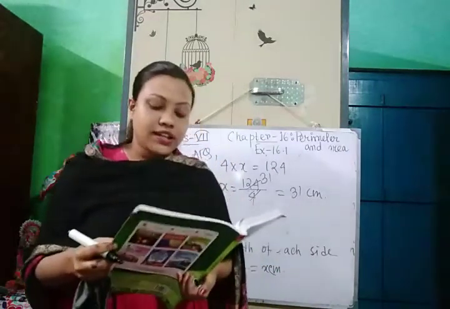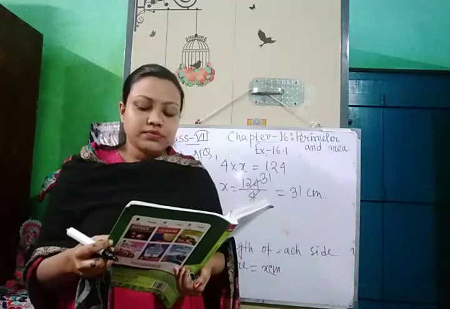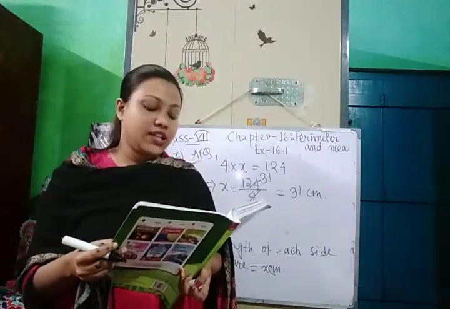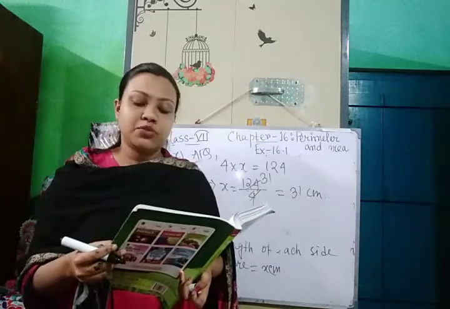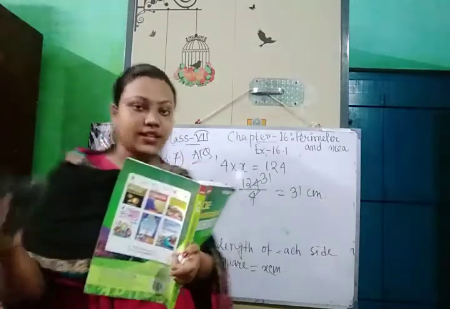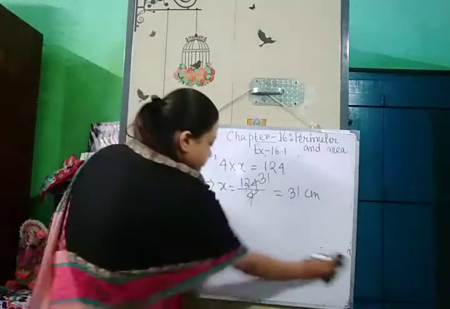Okay, now next one. It is asked in the question, also find which shape encloses more area and by how much. So we will find out the area of the square and the area of the rectangle.